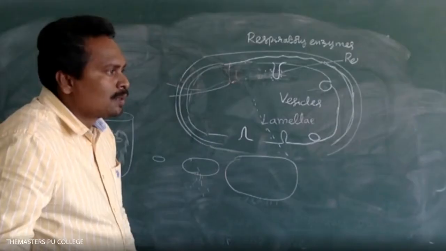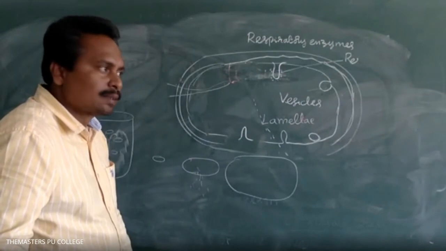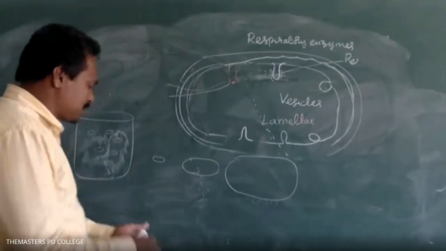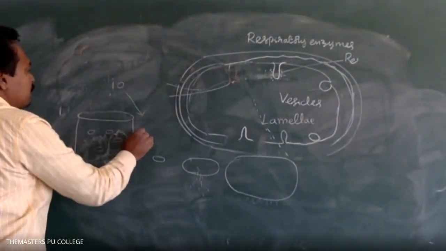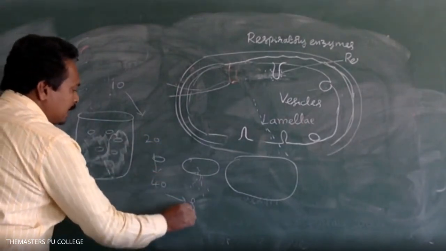Sir, in the curd we consume, will the Lactobacillus be present, or will it die after the formation of curd? Whenever the nutrient medium is available, those are favorable conditions, and they are in living condition. If favorable conditions are available, suppose initially 10 bacteria are there, they become 20, 20 to 40, 40 to 80.